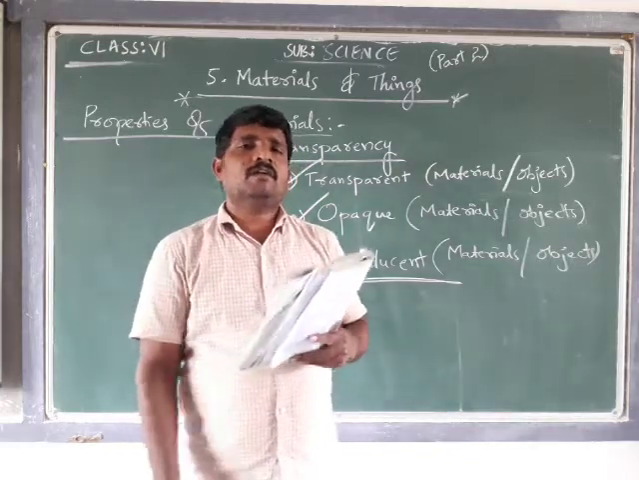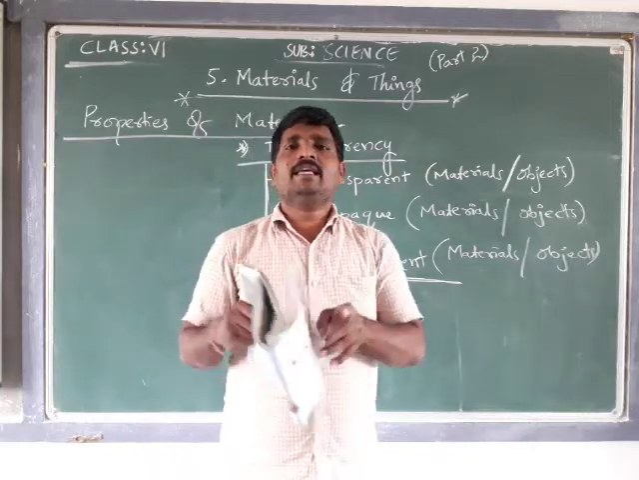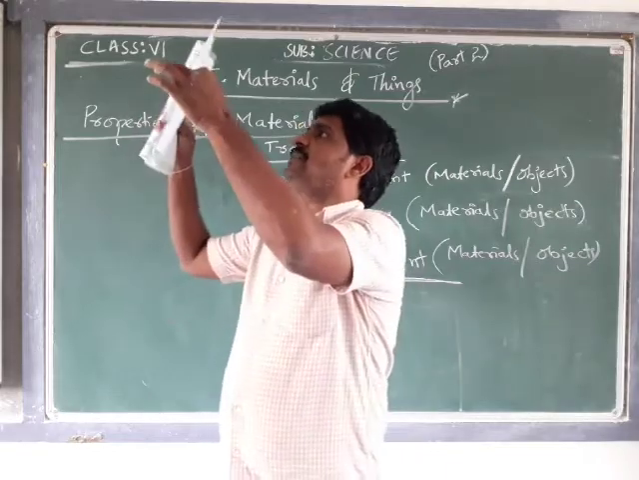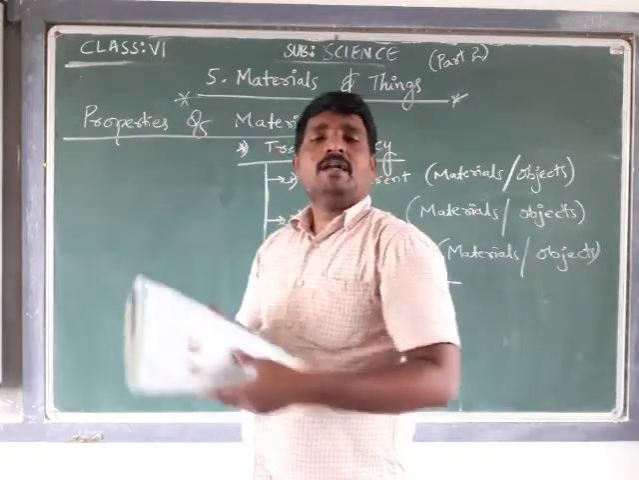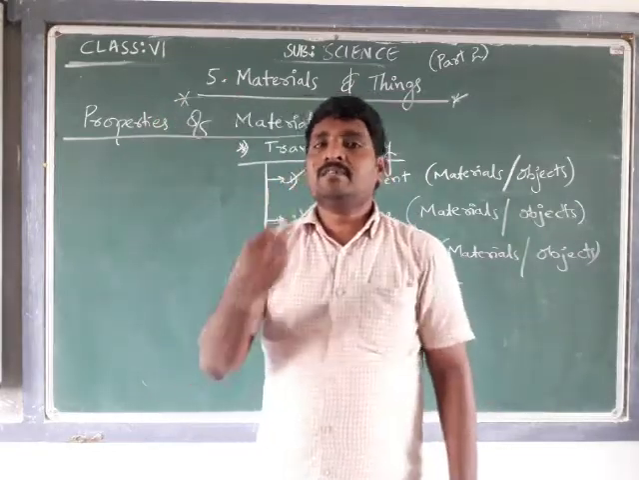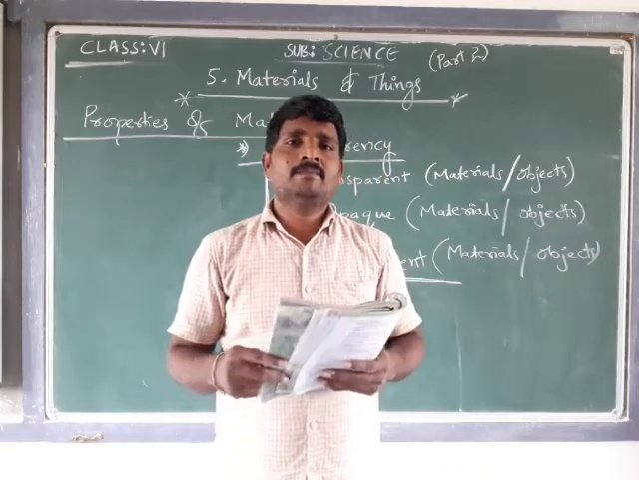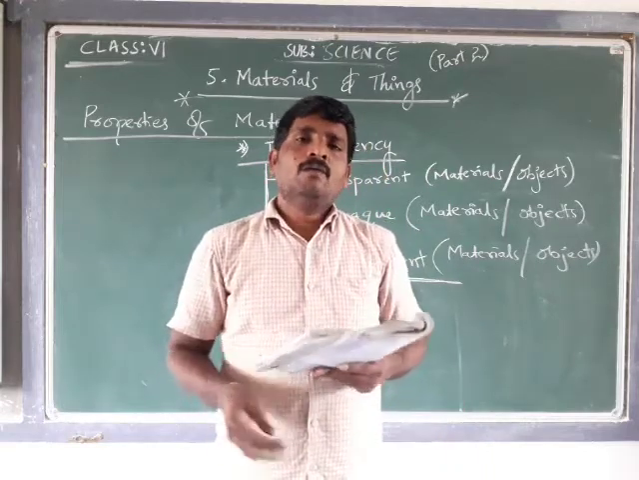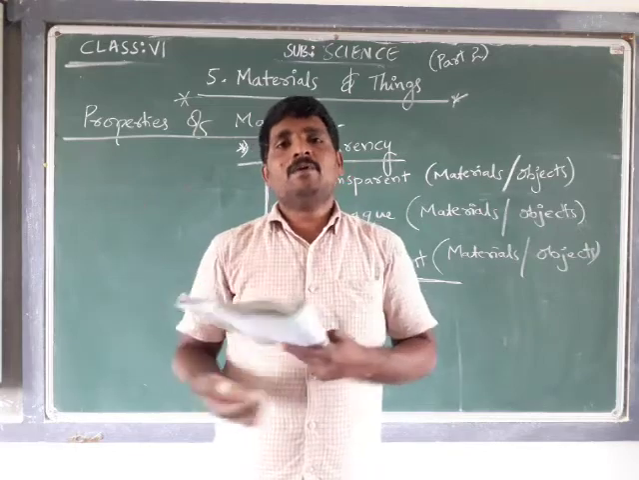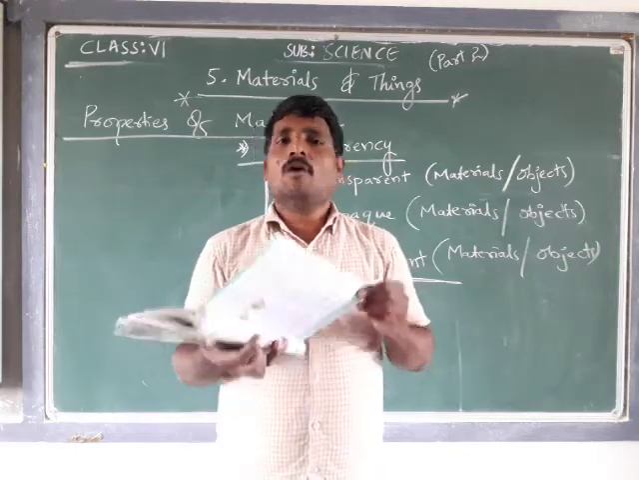Record the observation. When we try to see the light bulb through this paper, what is our observation? We are not able to see the light bulb. As we are not able to see, the paper is considered an opaque object.